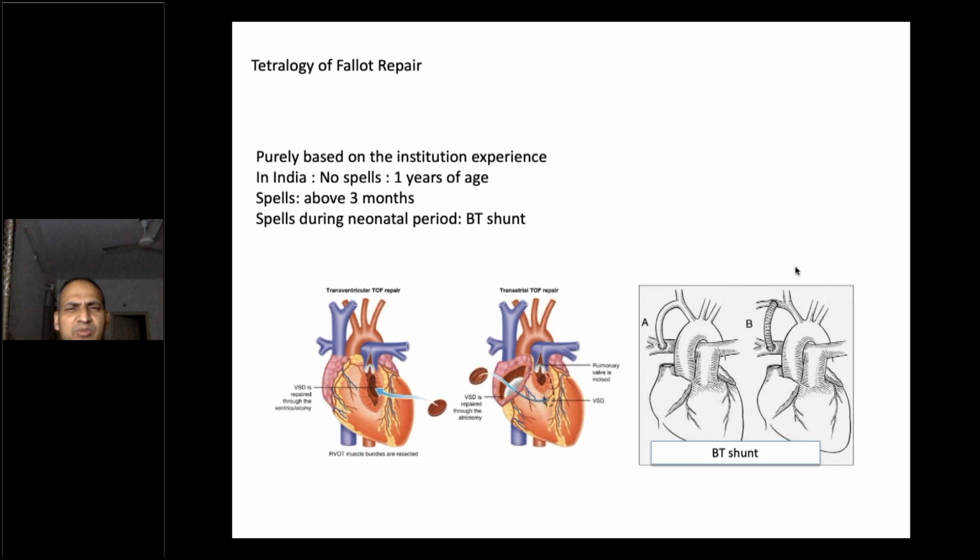So what we are doing is, if the child is very small and the pulmonary artery anatomy is not good, that is, the branch PAs are small or hypoplastic, we put a BT shunt. Otherwise, in all cases, if the branch pulmonary arteries, right and left pulmonary artery, are normal size, then we always go for complete correction irrespective of the age.